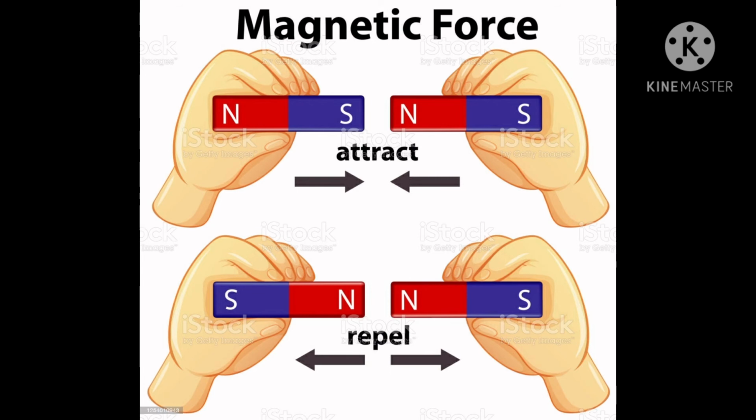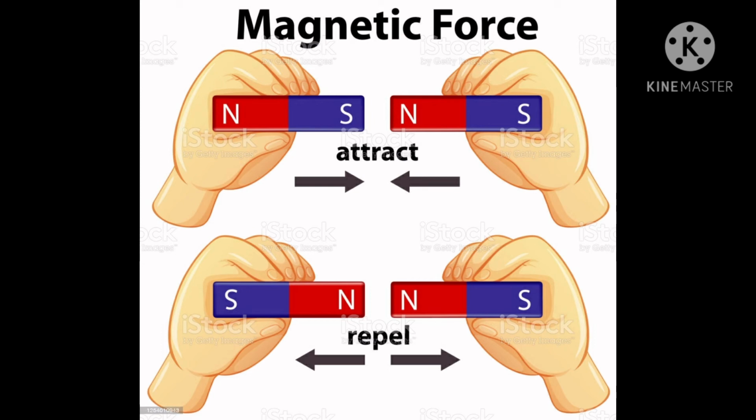Now we are going to see the third type of force, that is magnetic force. Children, if you put some iron filings on the table and bring a magnet near them, you will see that the iron filings are attracted towards the magnet and get glued to it. Why does this happen? Because of magnetic force between magnetic substances. In this, like poles repel each other and unlike poles attract each other. You can see in this picture.